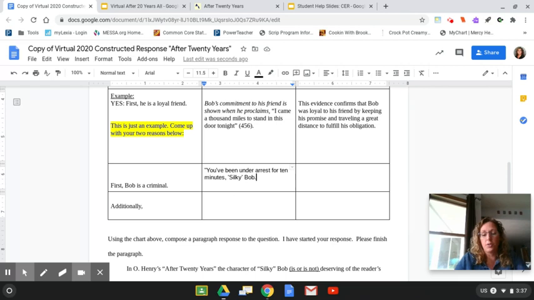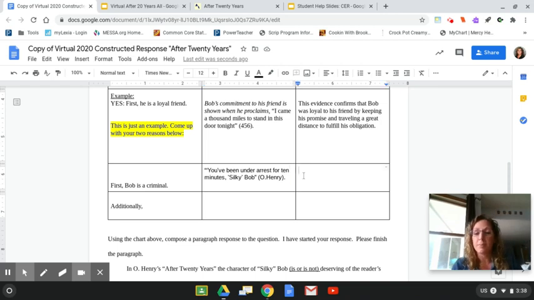Now, I took it from the story, word for word. It's copied and pasted. I need to make sure that I have quotation marks surrounding my quote. And then I also need to give credit to the author. And we know from reading the story and from listening to Mr. Cheney that our author is O. Henry. So I'm going to put that right afterwards in parentheses, followed by some punctuation. So now I've got, first, Bob is a criminal. Here's my proof. "You've been under arrest for 10 minutes, Silky Bob."